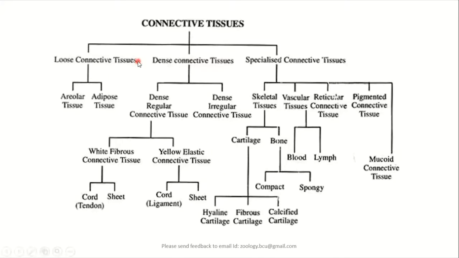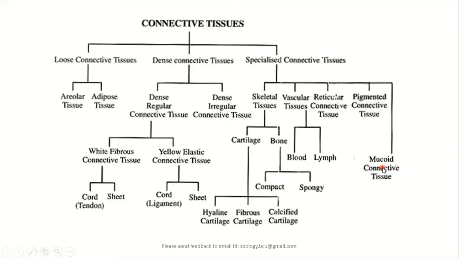So connective tissue may be loose or dense, or it may be specialized. We are not studying, of course, most of the specialized connective tissues like skeletal tissue and vascular tissue in detail, but we have touched upon areolar tissue, adipose tissue, what is meant by yellow fibrous connective tissue and white fibrous connective tissue, and also pigmented connective tissue along with mucoid or mucous connective tissue.